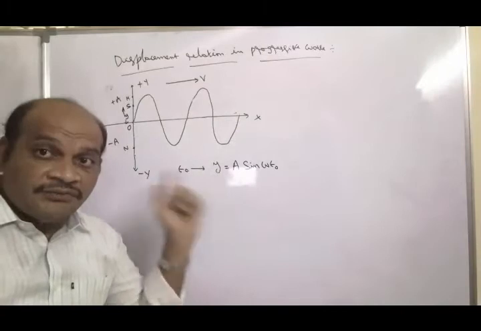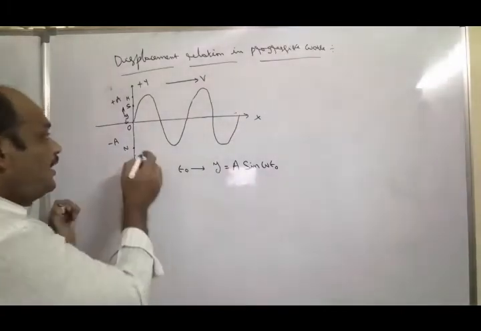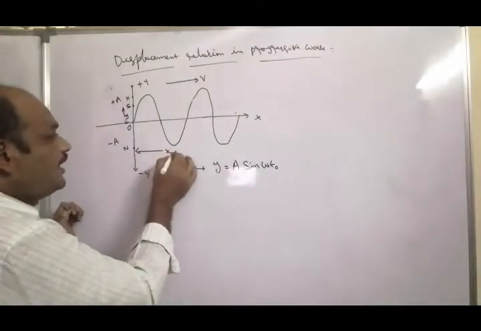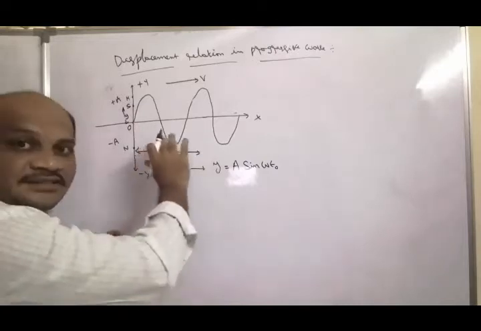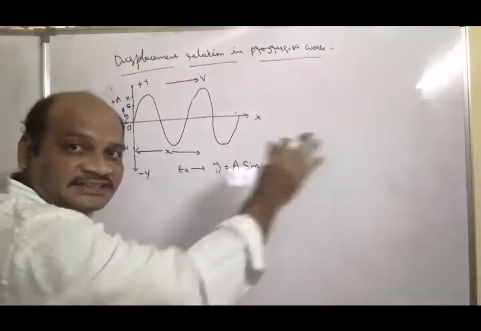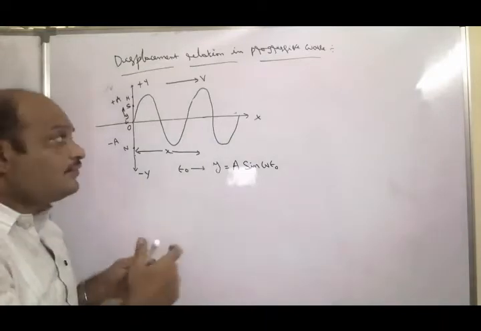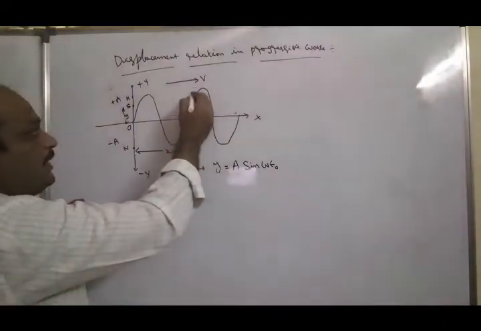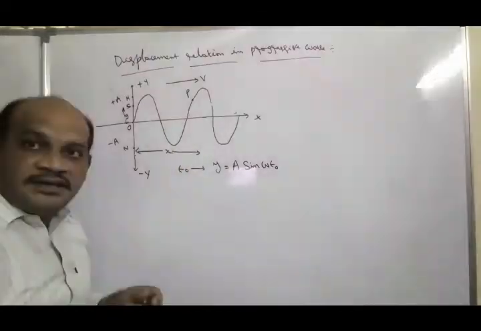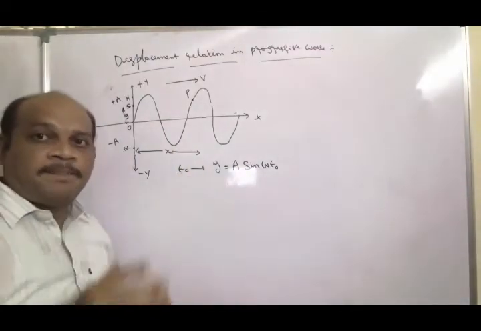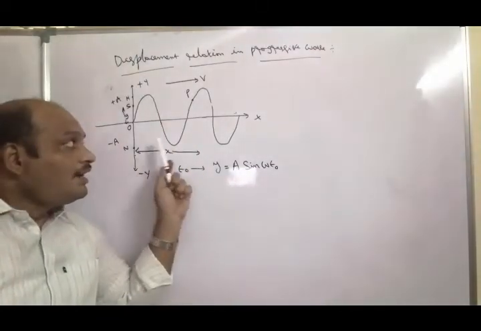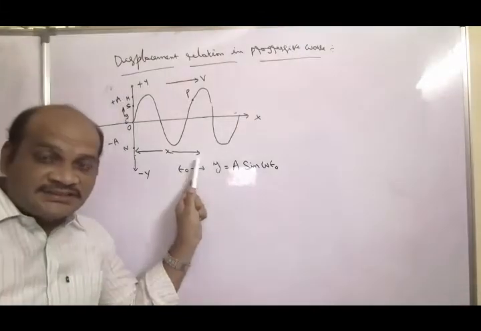The wave started from the origin and travels x distance along the x-axis. Suppose the wave reaches a point P, the displacement along the x-axis is x.